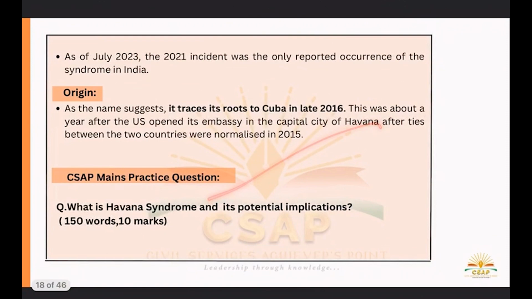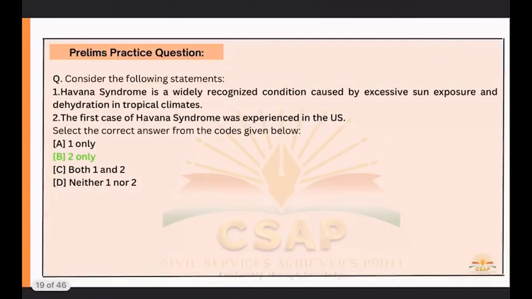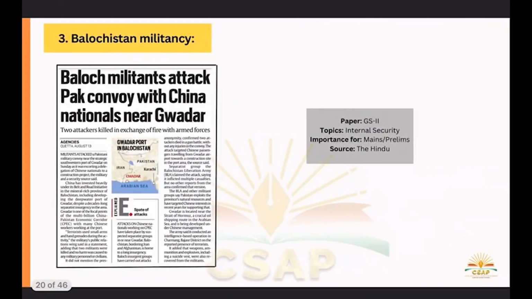Okay, so let's see what is stored for us in the next period. So this MCQ you can attempt next: Baloch militants attack Pakistani convoy with Chinese nationals near Gwadar. You have to do well on this. Unrest has risen because of the CPEC corridor obviously hampering the interests of the country. The CPEC corridor goes through POK.